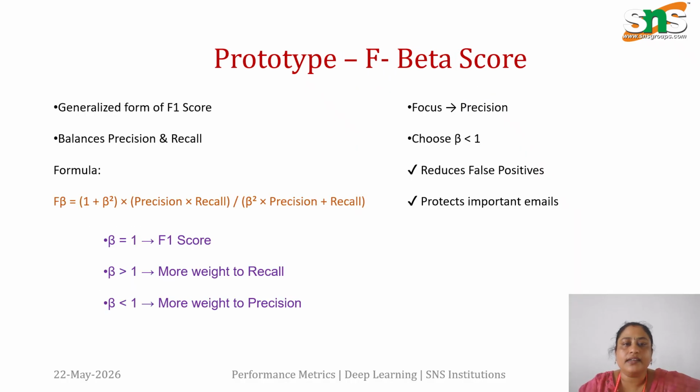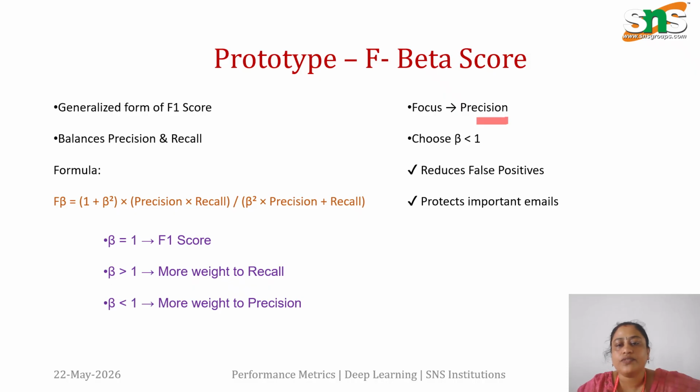In the previous part, we understood what the F1 score is. The F1 score is a special case of the F-beta score. If the beta value is equal to 1, then we call that the F1 score. If the beta value is less than 1, like 0.5, we are focusing more on precision.